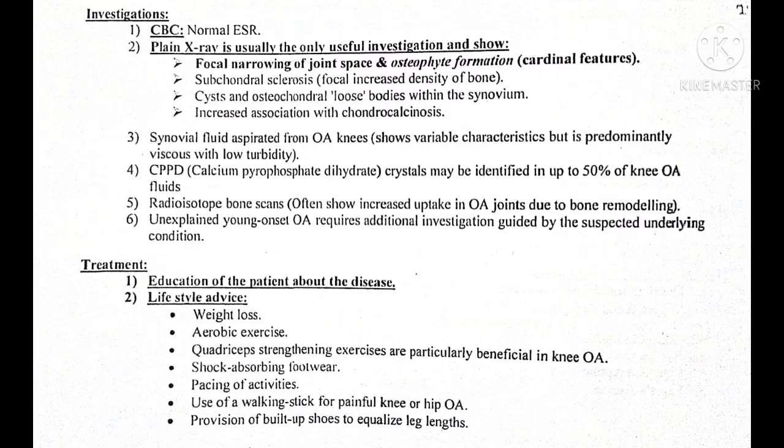Then subchondral sclerosis is seen, which means there will be increased density of bone, and cysts and osteochondral loose bodies are seen within the synovium, and there will be increased association with chondrocalcinosis.